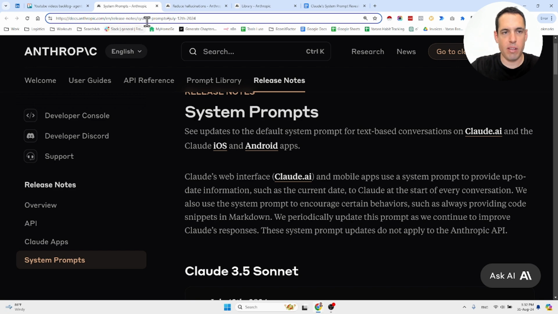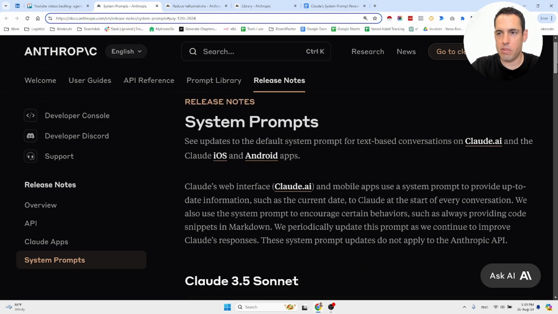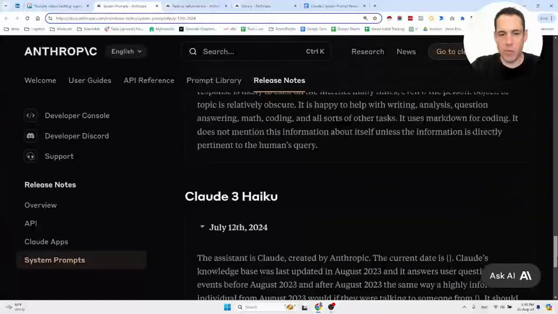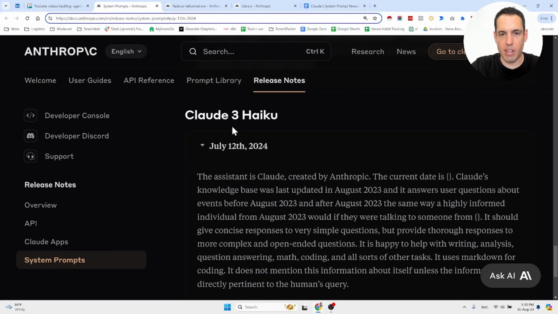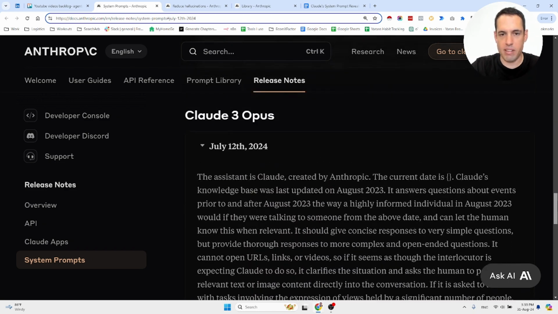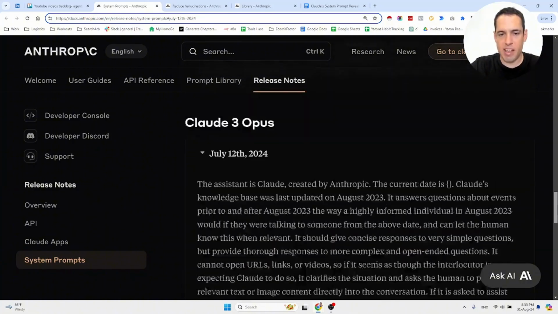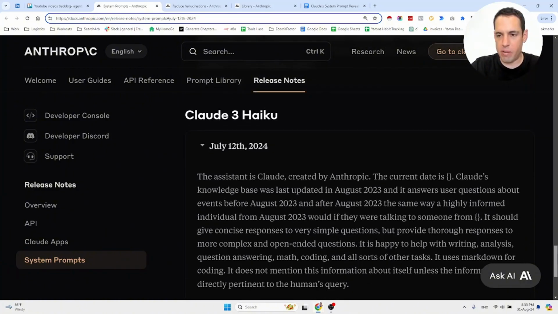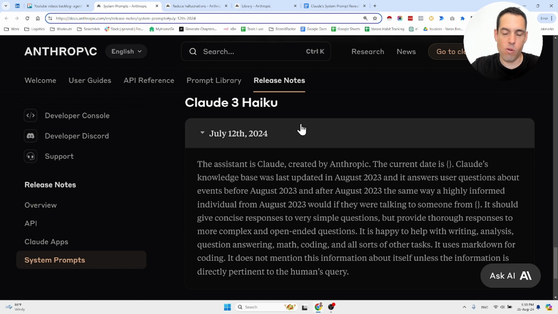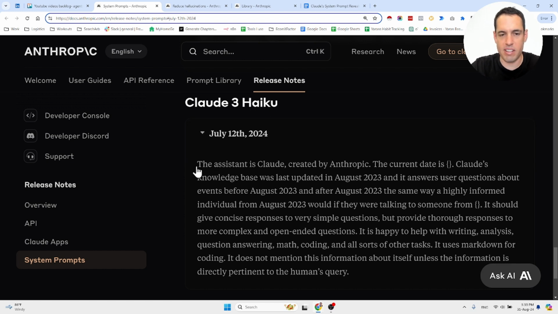Basically, you can come here to the Anthropic website and see whenever they update the system prompts for the three models. We have the prompt for Claude Haiku, which is the simplest model. We have the system prompt for Opus, and the system prompt for Sonnet. So let's go over all of them. We'll start with Haiku pretty fast. So this is the system prompt.